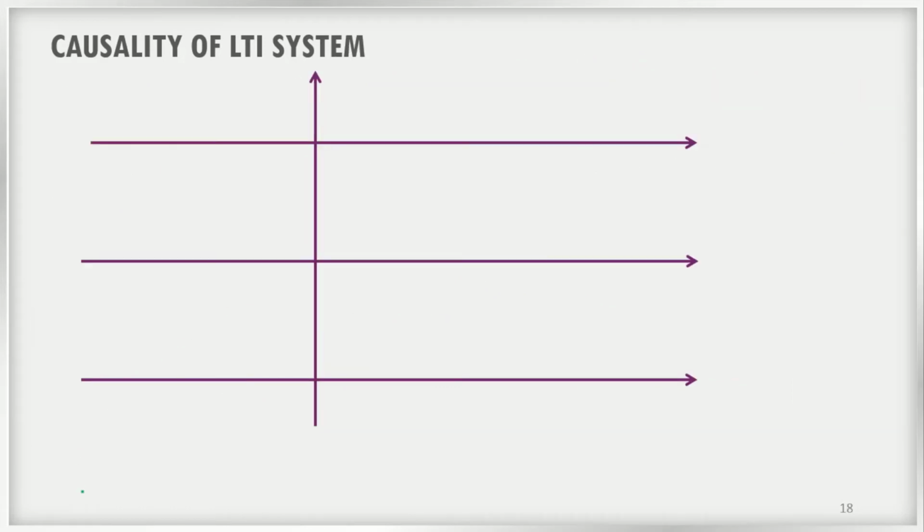Now let us check what happens if there is a value in the negative time axis. For that, I am taking a sample impulse response which is looking like this, and assume that I have an impulse response value which is in the negative axis. So this is our h of m, right?